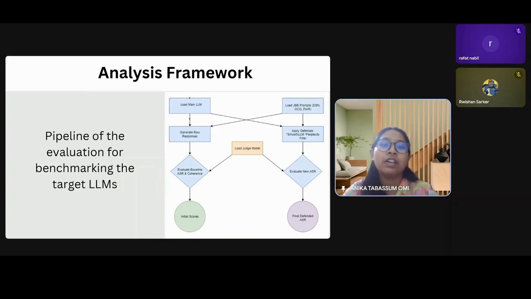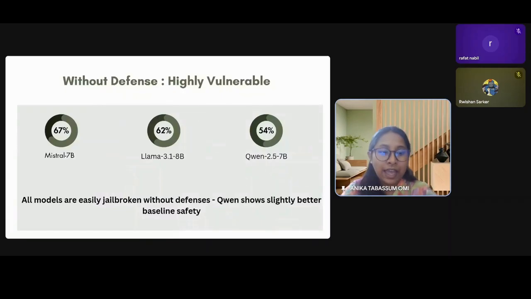Later on, we applied 2 defenses, SmoothLLM and PerplexityFilter. Then we evaluated our new attack success rate, and we got our coherence score as well, and we got our final defended ASR in the same process. So moving on to our next slide.